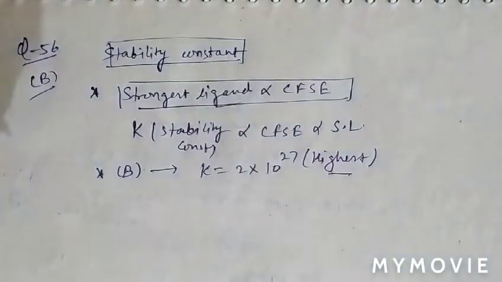See question number 57. In question number 57, what is given there?